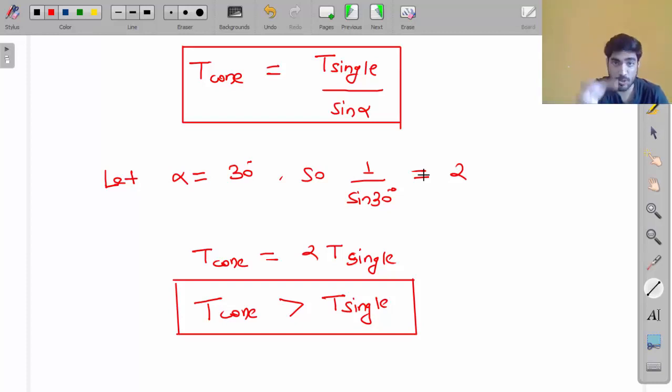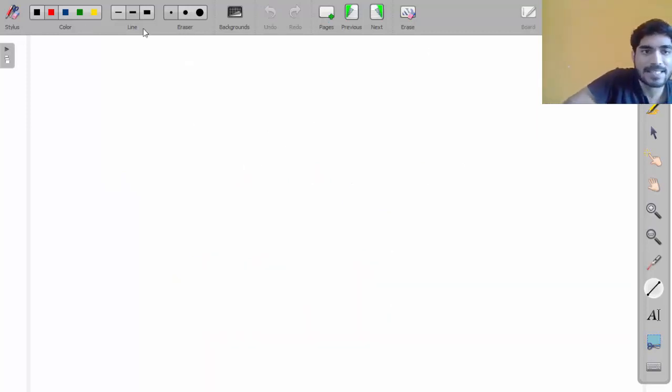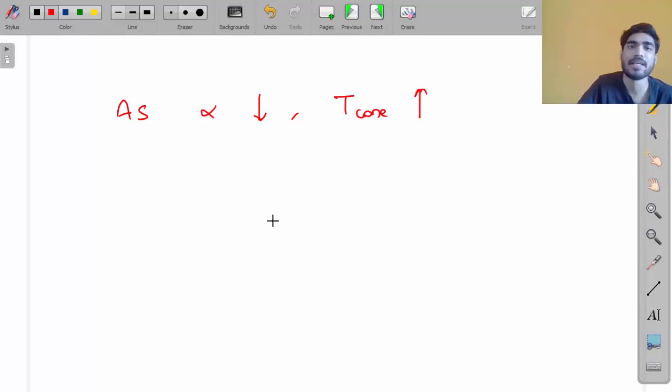So if you are reducing the value of alpha, then T of cone clutch will be increasing, my friend. So I can say as alpha reduces, T of cone clutch increases. But my friend, alpha cannot be